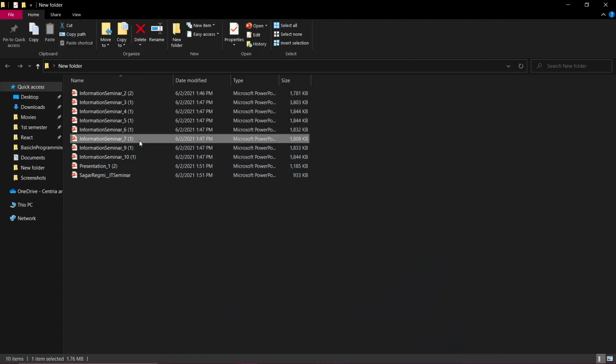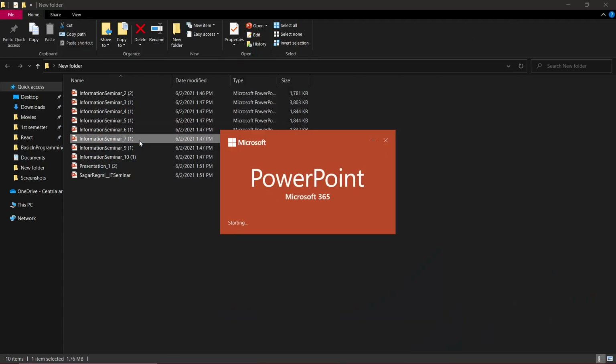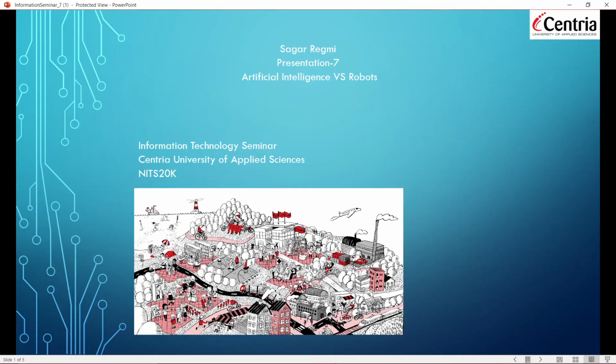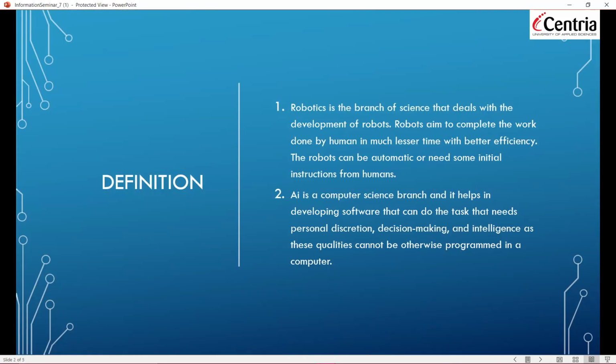And now the next topic we're going to talk about is artificial intelligence versus robot. People have a misconception and think of artificial intelligence and robot as a similar thing. So we're going to differentiate them. Okay, let's differentiate them with a few points. First, let's talk about the definition.